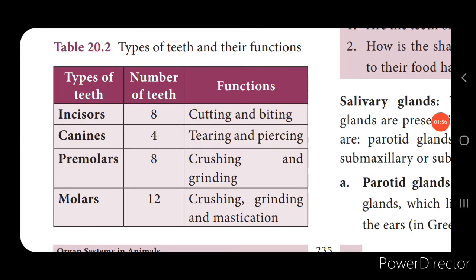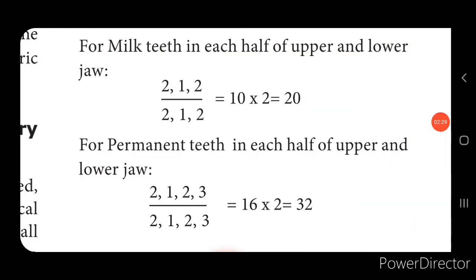Now look into the tabular column, children. Here you can find the types of teeth, isn't it? Incisors consist of 8 teeth, and these are for cutting and biting. Canines, there are 4, for tearing and piercing. 8 premolars are present, which are meant for crushing and grinding. 12 molars are present in the mouth, and these are also for crushing, grinding and mastication. Now there is a dental formula which represents the number of different types of teeth present in the upper and the lower jaw.